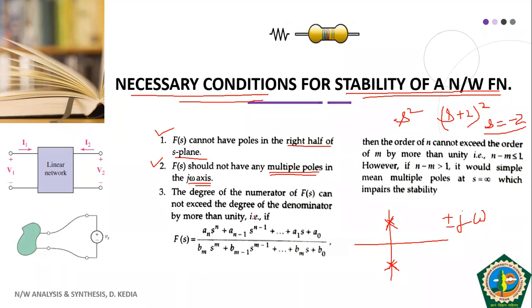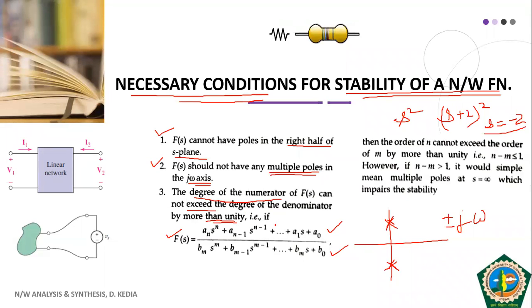Another thing, we had also talked about this in the previous class, that the degree of the numerator cannot exceed the degree of the denominator by more than unity. This we had already talked about. We had seen the network function as the ratio of A(s) and B(s), and we had expressed those polynomials, and then we discussed this degree part. So there should not be a difference of more than one in the degree of your numerator and denominator.